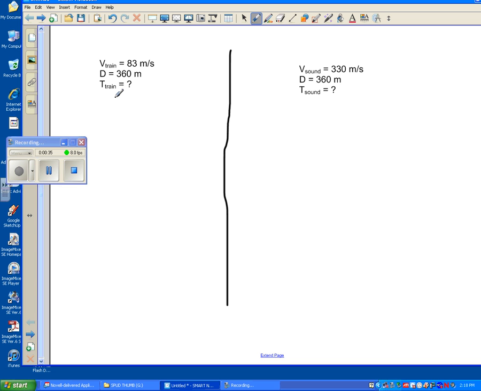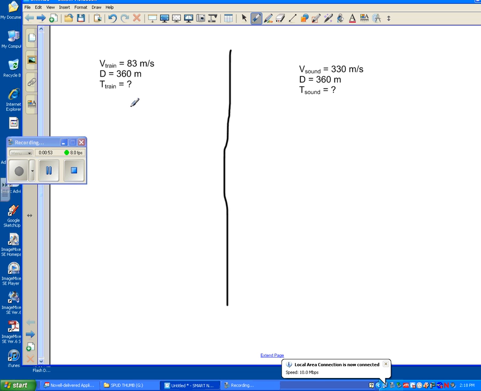First, let's deal with the train. I've already converted it to 83 meters per second. I guess I'll do another video if I need to help people with converting. But we'll have that the velocity of the train is 83 meters per second. The displacement is 360 meters, and we need to figure out the time.